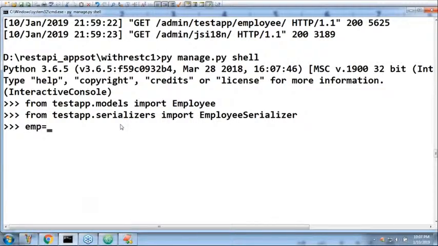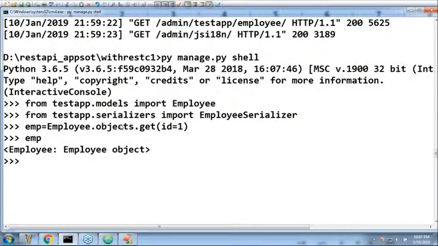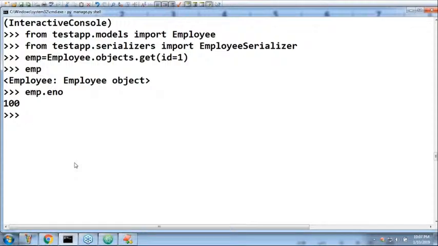EMP is equal to Employee.objects.get(id=1). If I print EMP, I get the employee object. EMP.enum is 100. Can you tell what this EMP is?